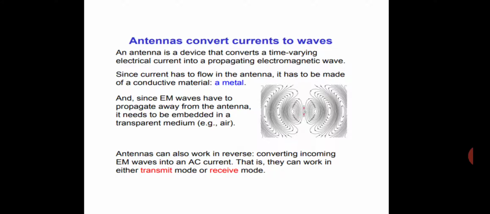And since electromagnetic waves have to propagate away from the antenna, it needs to be embedded in a transparent medium. An antenna can also work in reverse, converting incoming EM waves into an AC current. That is, they can work in either transmit mode or receive mode.